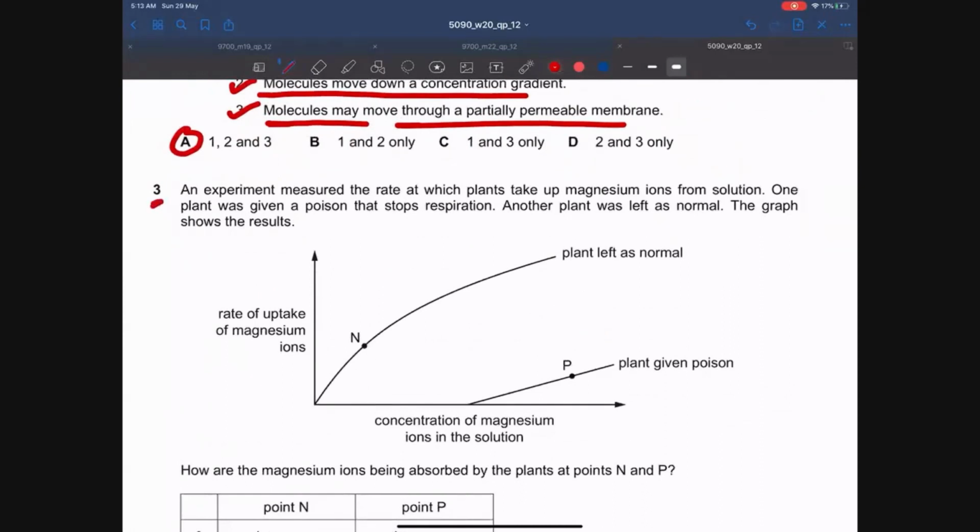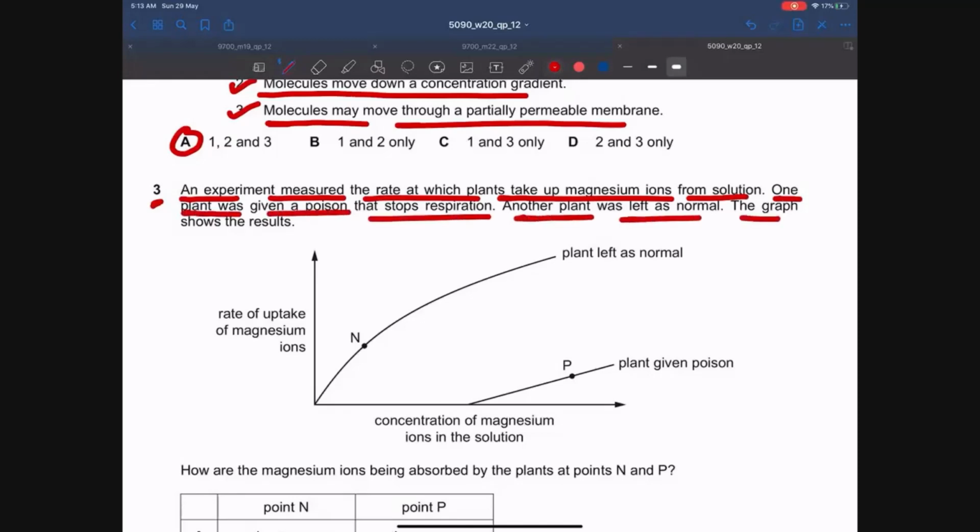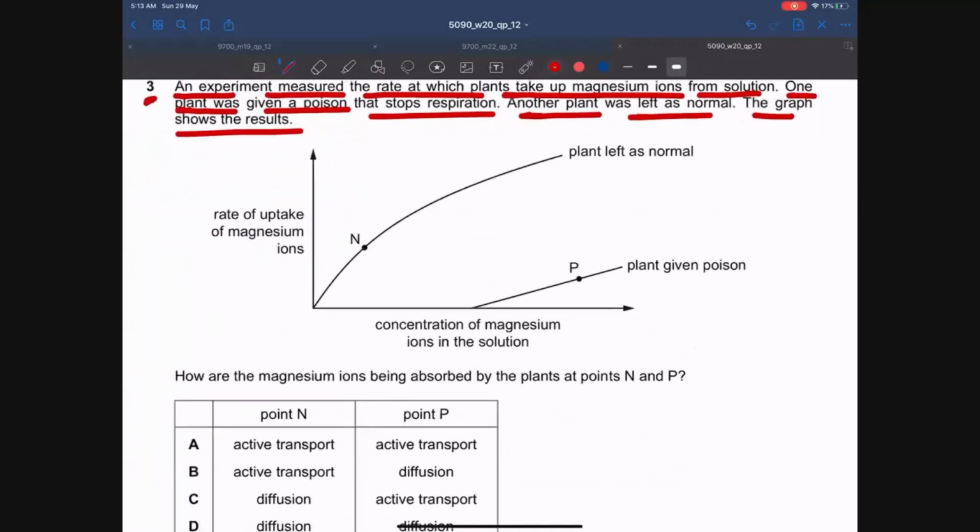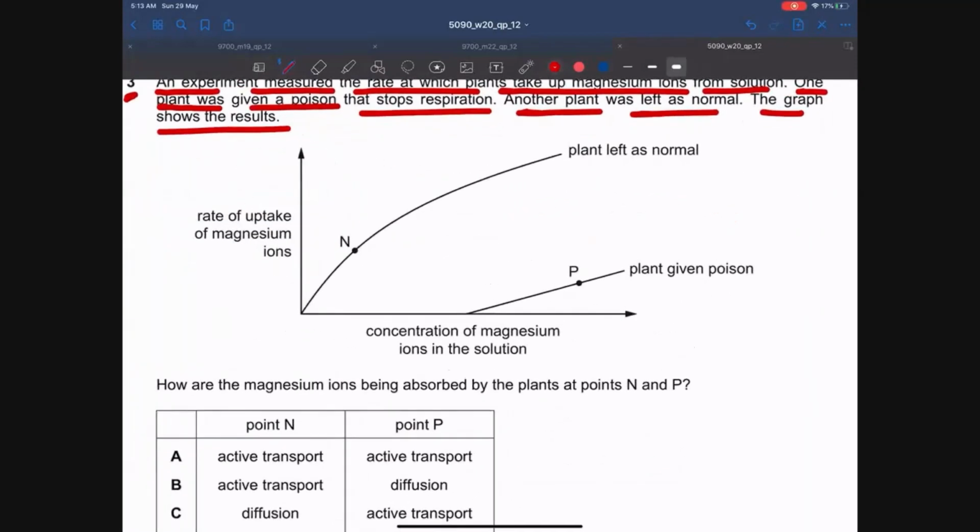Let's move on to MCQ number 3. An experiment measured the rate at which plants take up magnesium ions from the solution. One plant was given a poison that stops respiration. Another plant was left as normal. The graph shows the results. Okay, so if we talk about point N in the first graph, the rate of uptake of magnesium ions is very high when the plant is left as normal.